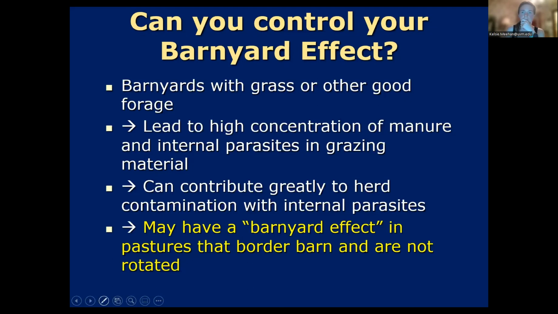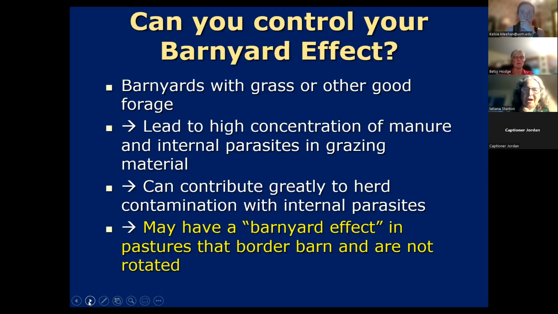And is there a way to fence your animals out of it? In our case, we ended up making another barnyard in front of our barn where our septic systems are and has no forage in it. And we use that for our animals instead if we feel we need to bring them in at night during the grazing season. Okay, and you can also have a barnyard effect in pastures that border the barn and aren't being rotated, or that you're using early in the spring for lambing and kidding, things like that.